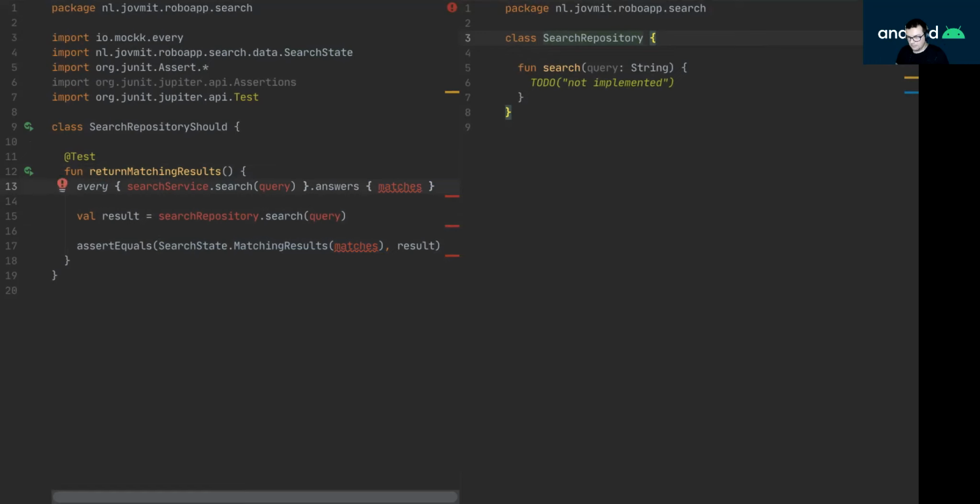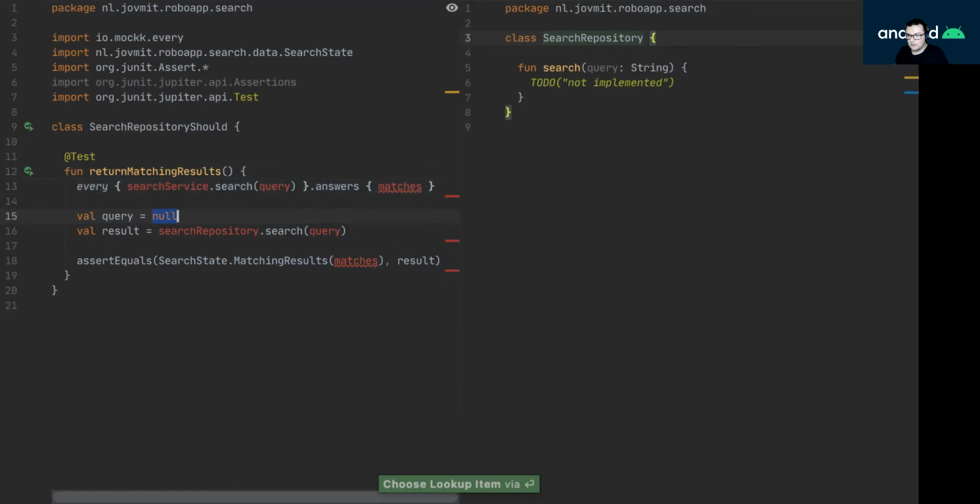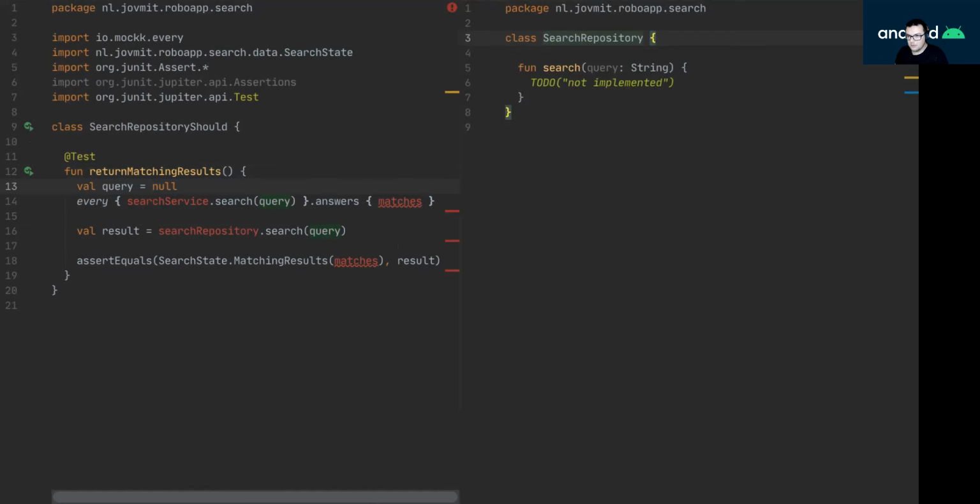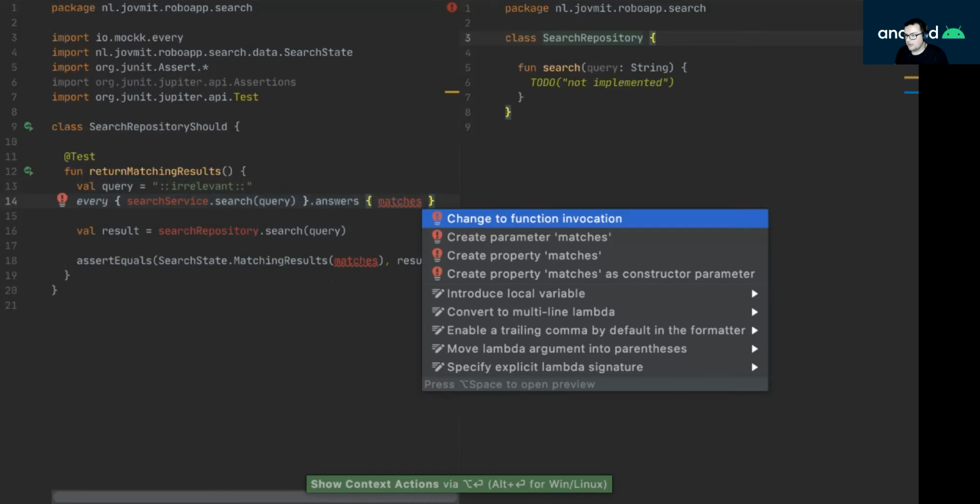Okay, I think now I have to figure out where this data comes from and what it looks like. Let's start off by the query, a local variable, but it's completely irrelevant here. And then I can look at the matches.